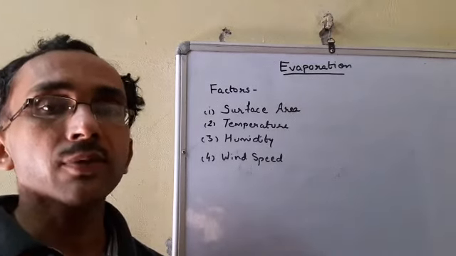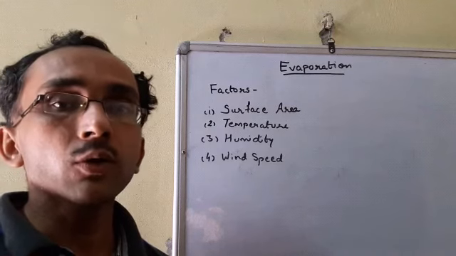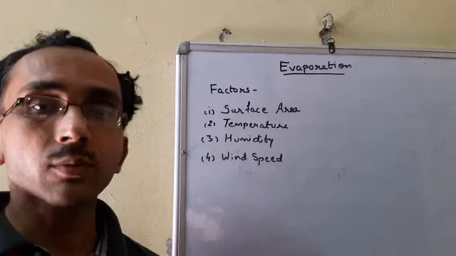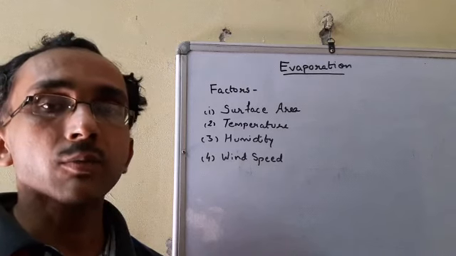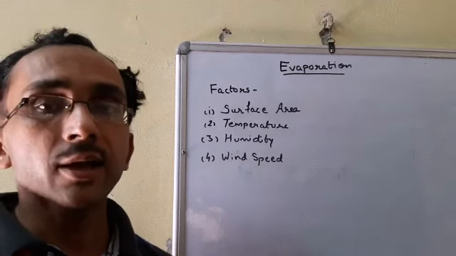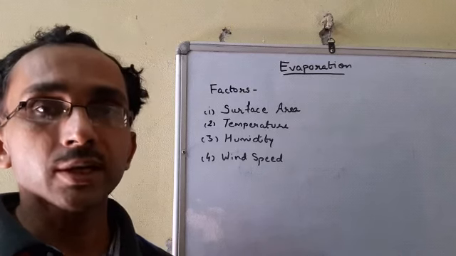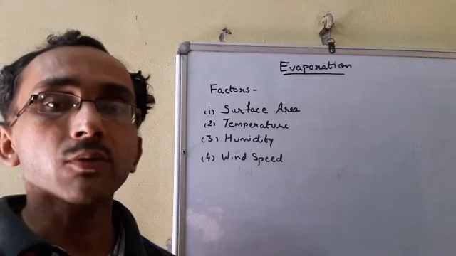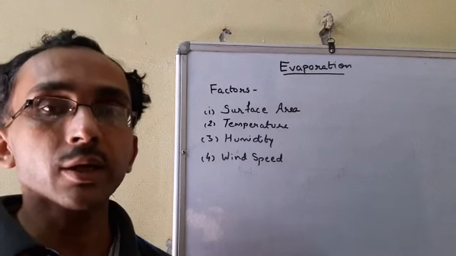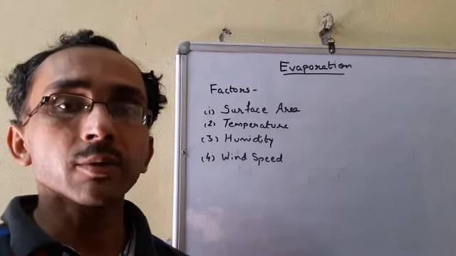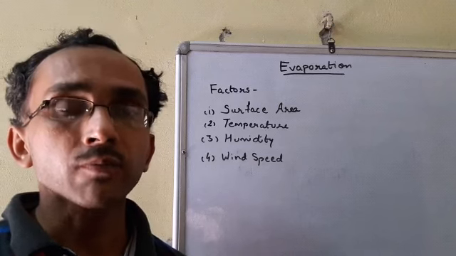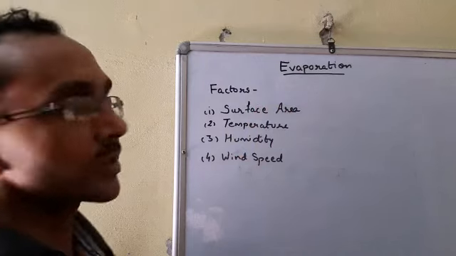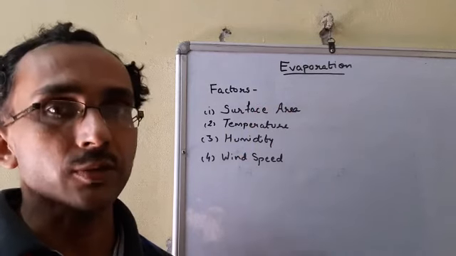Next is wind speed. When the wind blows very fast, it takes away the moisture present in air. That means the amount of moisture in air decreases and ultimately the rate of evaporation increases, because air can hold only a sufficient amount of water vapor. If the amount of water vapor decreases due to wind speed, the air can hold more water vapor, so the rate of evaporation will increase. That means these are the four factors which directly affect the rate of evaporation. Understood?